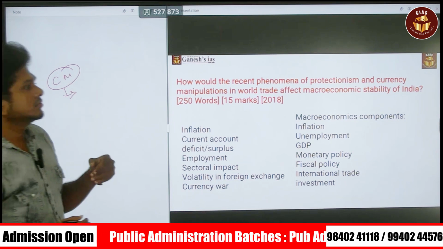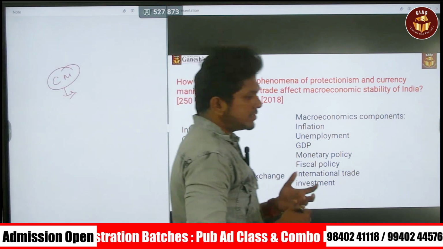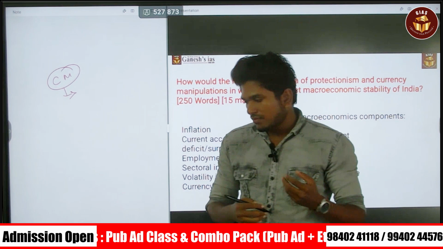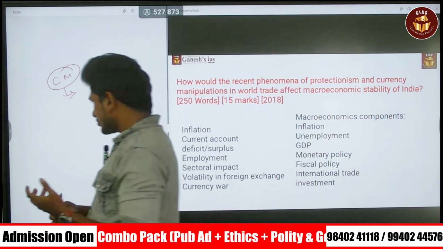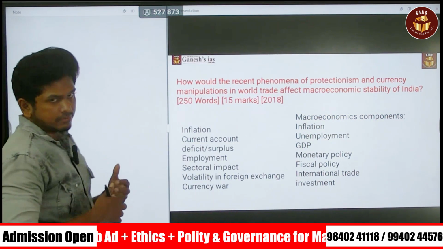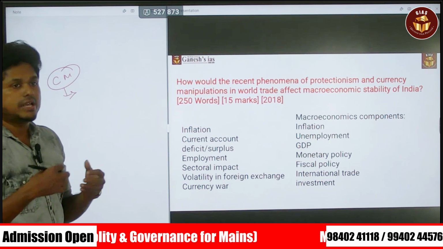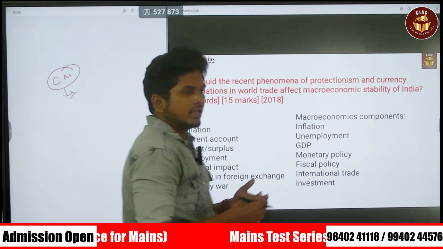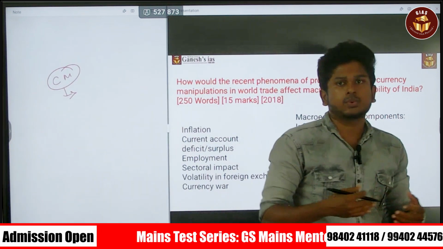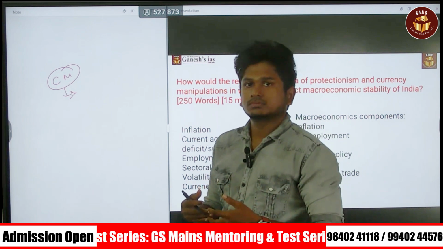If you are aware of the economic concept, you will know that if I depreciate my currency, which means I am devaluing my currency, then it increases exports and reduces imports.